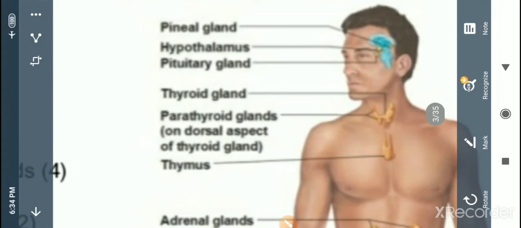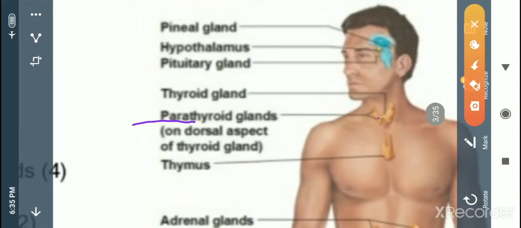And then the parathyroid. It looks like a butterfly structure and is present on the thyroid gland. That's why it is called the parathyroid gland: it lies on the dorsal aspect of the thyroid gland.